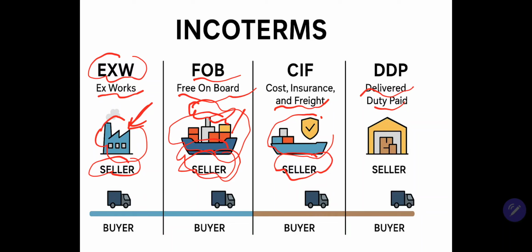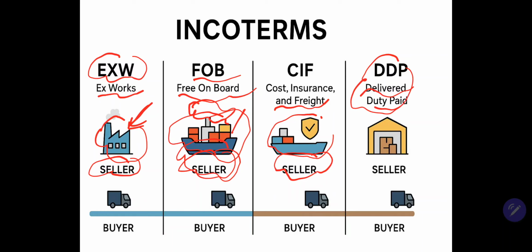Next, go to DDP, Delivered Duty Paid. The seller responsibility: bear all costs and risks until goods arrive at the buyer's warehouse, including custom duties, VAT, and inland delivery.